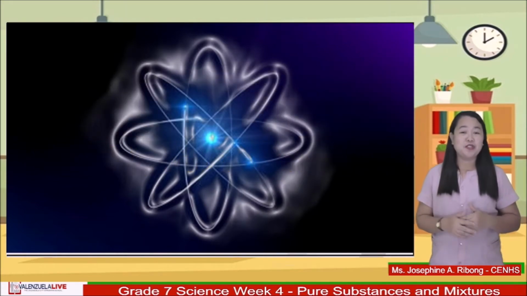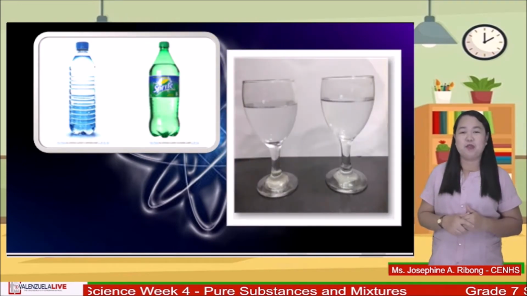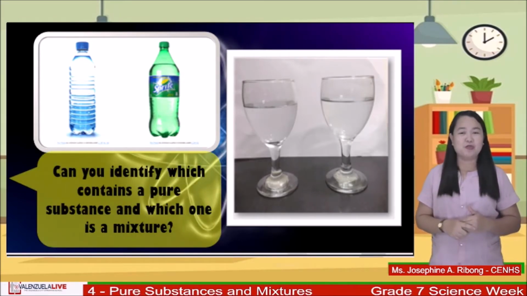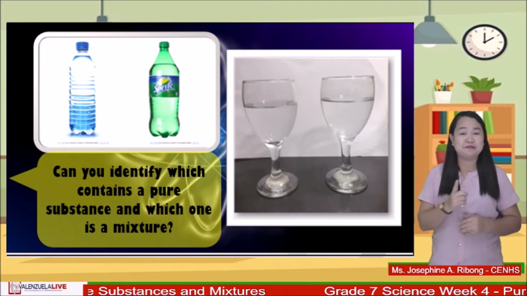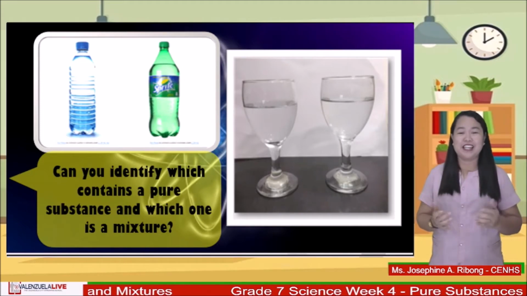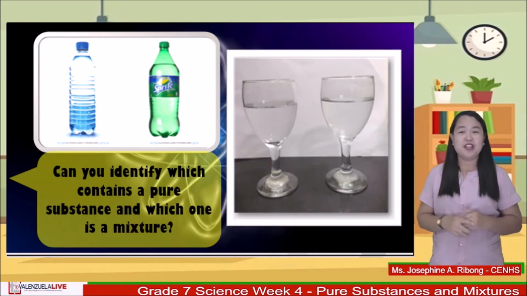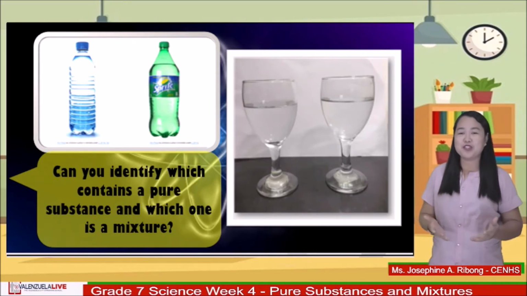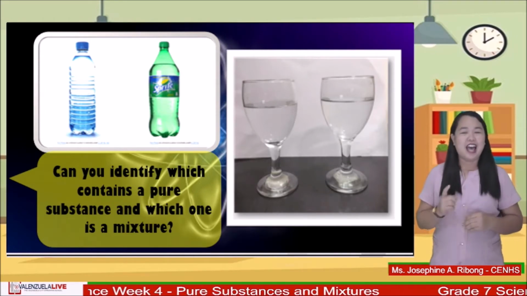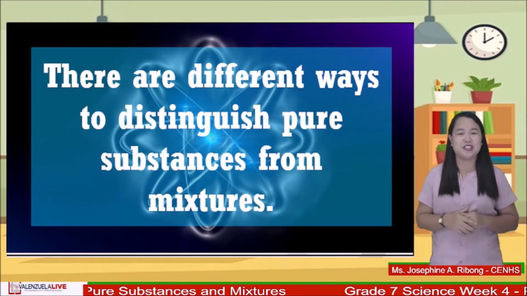I have here two samples of liquid substances. If I put these substances in the glasses of wine, can you identify which contains a pure substance and which one contains a mixture? I know what you're thinking, learners. Yes, just by looking, it's very hard and difficult to tell. But how can we really determine which one is a pure substance and which one is a mixture without tasting them? Very interesting, right? Actually, there are different ways to distinguish pure substances from mixtures.